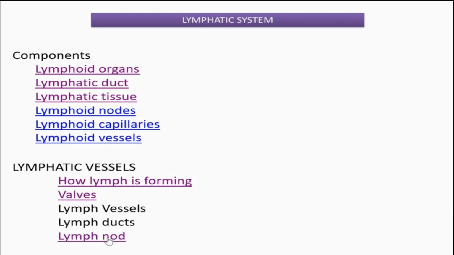Lymph nodes are button-like structures distributed here and there in the lymphatic system. What is their purpose? They are bean-shaped structures, and their purpose is to filter the fluid carried by the lymph ducts and remove all the foreign particles present in the lymph, with the help of the T and B lymphocytes present inside the lymph node. Okay. Next slide.